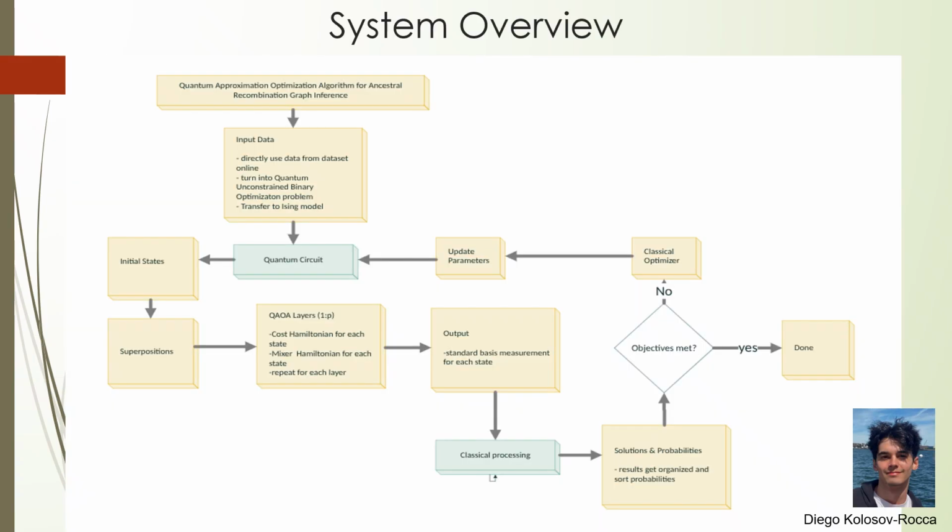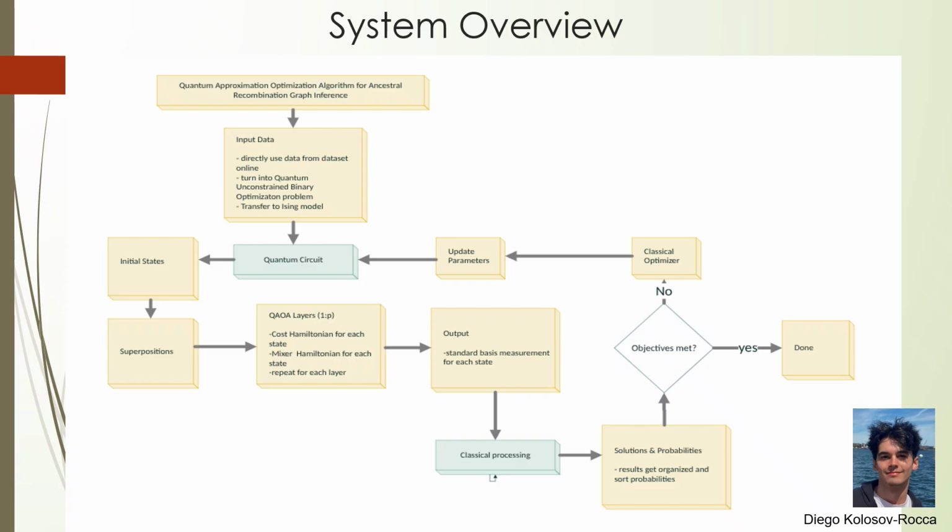Now going on to the system overview, as you can see, this diagram shows the full workflow of the QAOA process for ancestral recombination graph inference. We start with the input data, which can come directly from online phage genomic datasets. That data is converted into a quantum unconstrained binary optimization problem, and then translated into the Ising model so the structure can be run through the quantum circuit. This process essentially takes the biological problem and rewrites it into a mathematical form that a quantum computer can interpret.